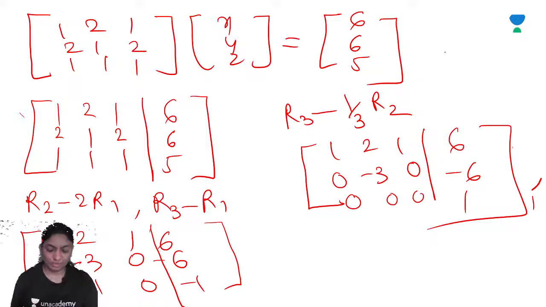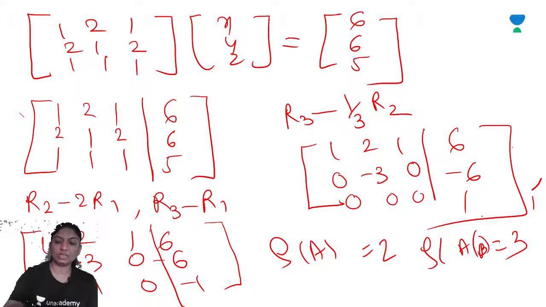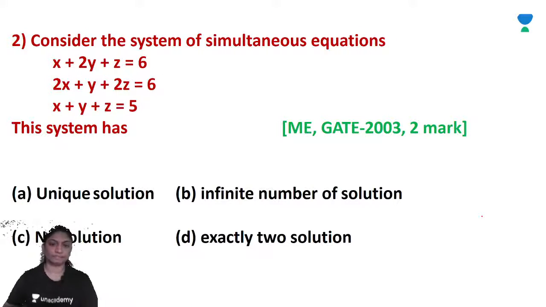So rank of this matrix is again 2, right? As rank of A augmented matrix, so system is inconsistent. Rank of A is equal to 2 and rank of augmented matrix is equal to 3. So system is inconsistent. No solution. Option C.